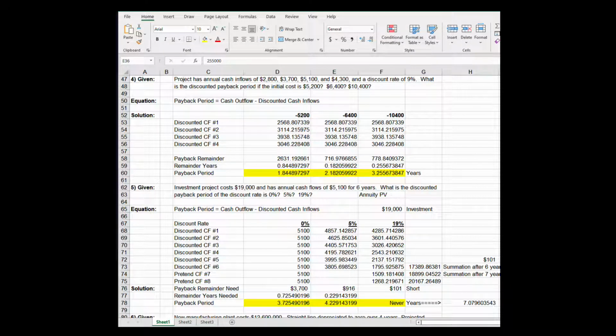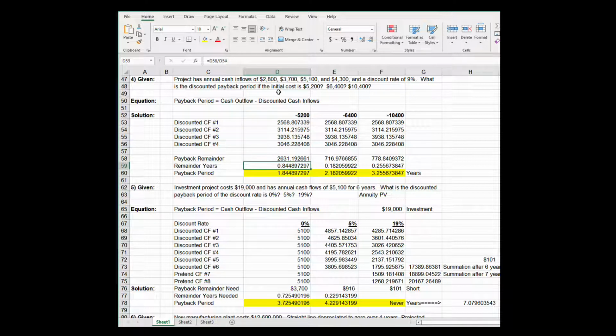In problem 9.4, a project has annual cash inflows of $2,800, $3,700, $5,100, and $4,300 and a discount rate of 9%. What is the discounted payback period at an initial cost of $5,200? How about $6,400? How about $10,400? So basically, we do the same thing we did in the prior problems with regular payback period, but this time we discount the cash flows: the first $2,800 by 1.09, the second $3,700 by 1.09 squared, the third $5,100 by 1.09 cubed, and the fourth $4,300 by 1.09 to the fourth.